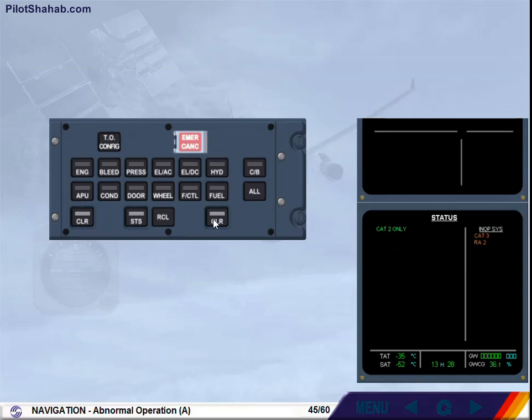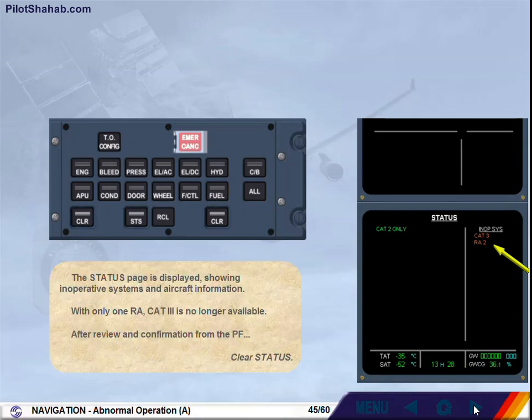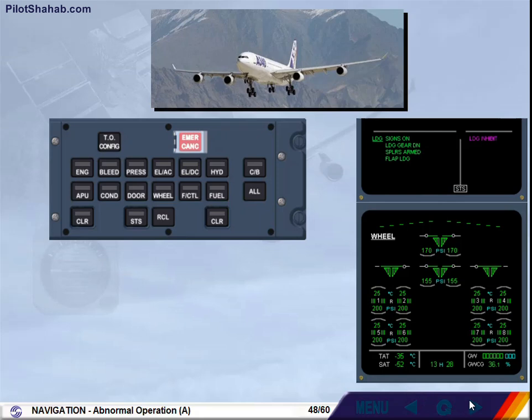The status page is displayed, showing inoperative systems and aircraft information. With only one radio altimeter, Cat 3 is no longer available. After review and confirmation from the pilot flying, clear status. You are flying an approach manually with radio altimeter 2 still faulty.